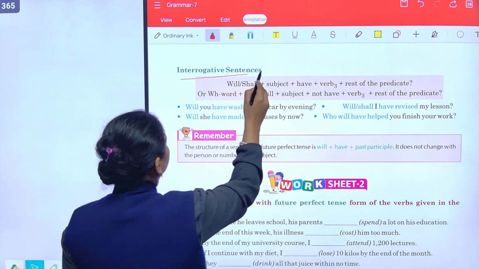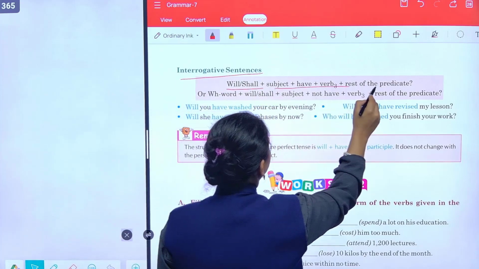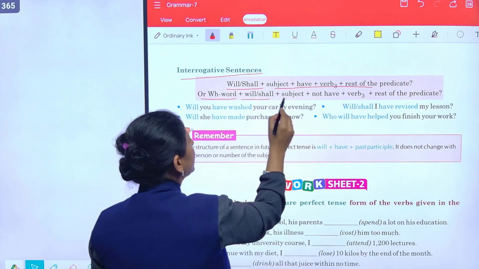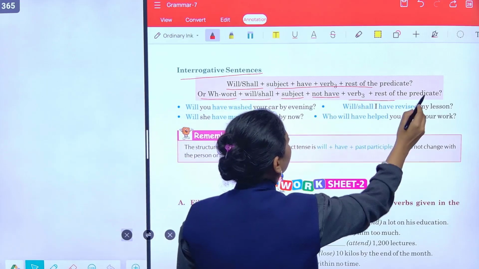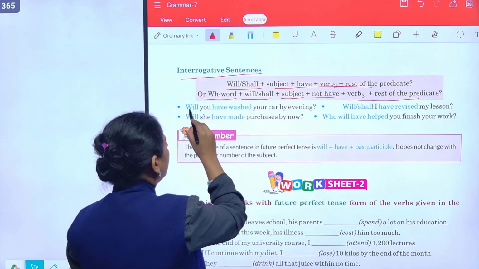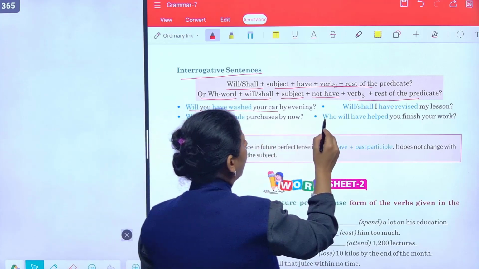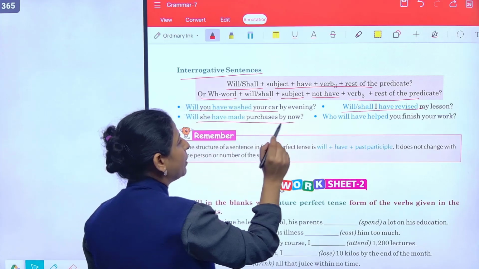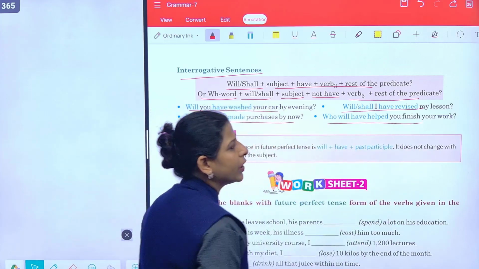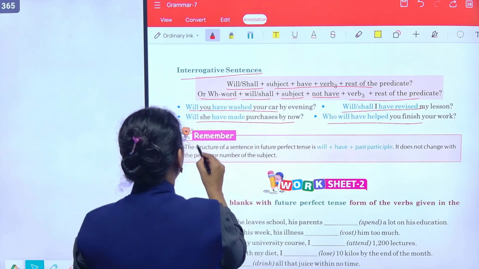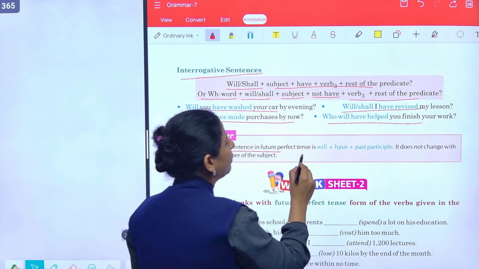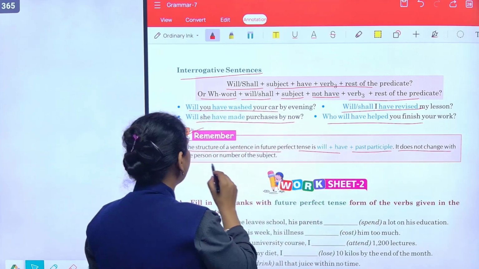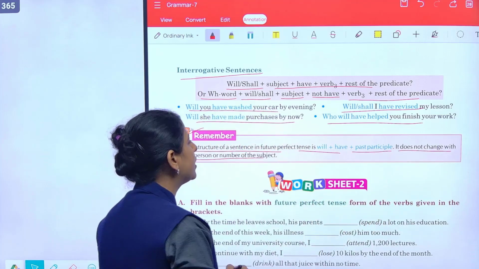फिर आता है interrogative sentence. Will shall, subject, have plus verb की third form के साथ rest predicate आ गया. WH word will shall subject not have verb की third form के साथ rest का predicate. Will you have washed your car by evening? Will I have revised my lesson? Will she have made purchase by now? Who will have helped you finish your work? Remember, structure of a sentence in future perfect tense is will plus have plus past participle. वो change नहीं होता है with the person or number of the subject.